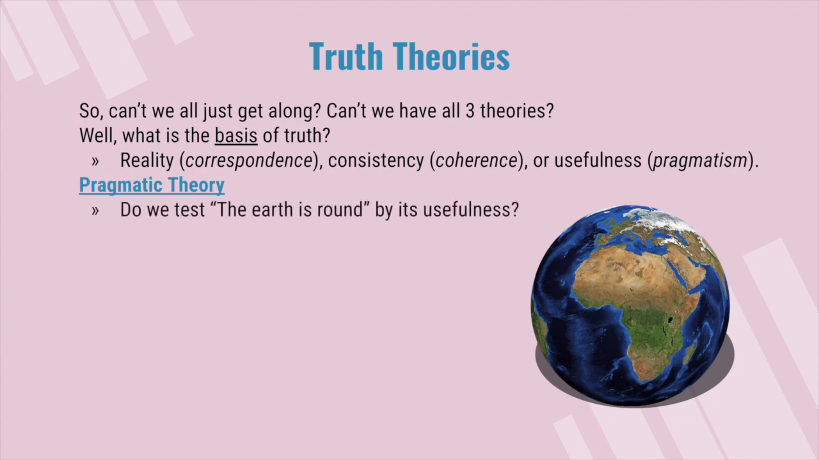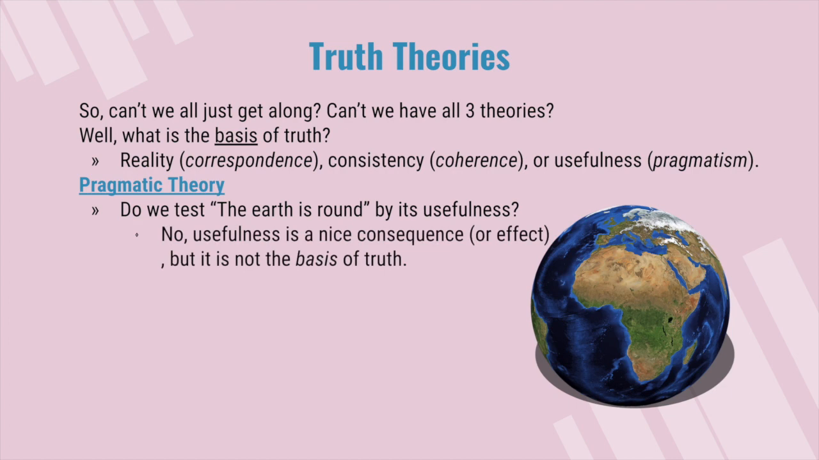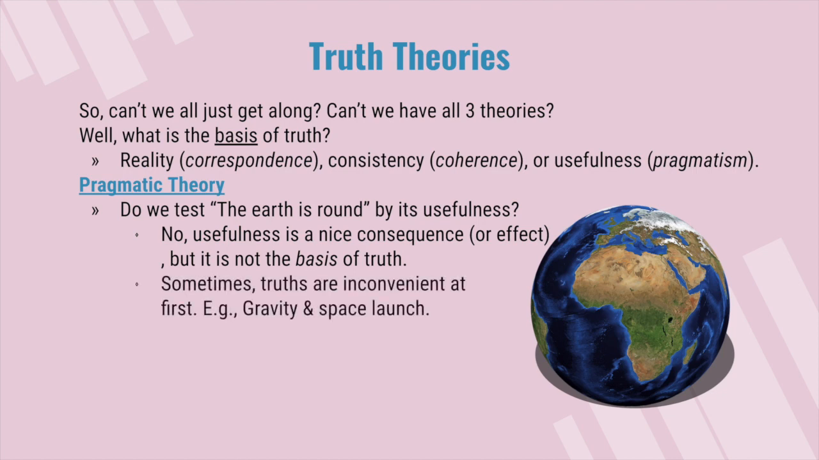What we need to ask is, do we test the Earth is round by its usefulness? Well, we know that the Earth is round. That's true, but it's not true because that's a useful piece of information. No, its usefulness is a nice consequence or effect, but it is not the basis of truth. Sometimes truths are inconvenient at first. For example, gravity and a space launch, right?